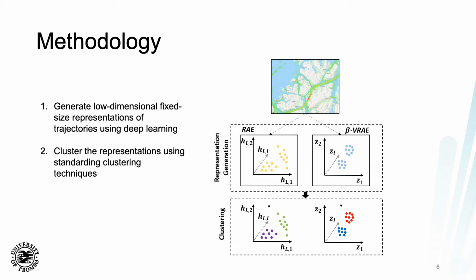So here what we'll do is we'll actually investigate two different deep learning techniques, one with a recurrent autoencoder architecture and the other with a variational recurrent autoencoder, to compress the trajectories into a fixed size representation. Then using these representations, we will cluster the historical trajectories into unique groupings.